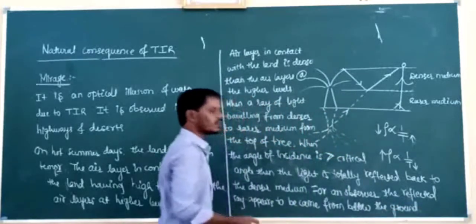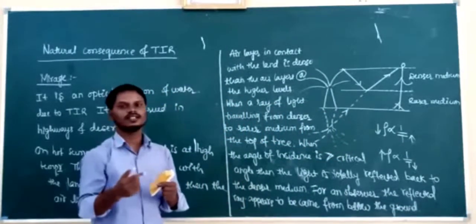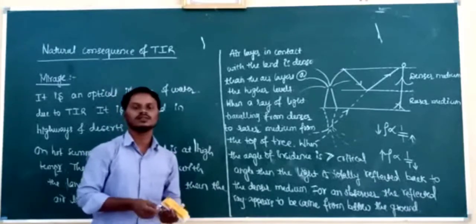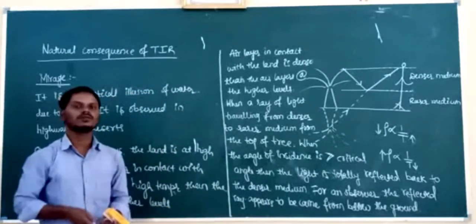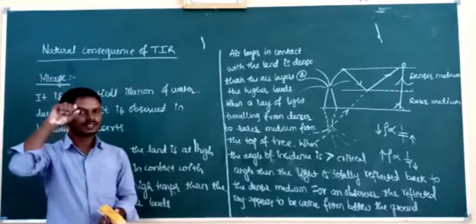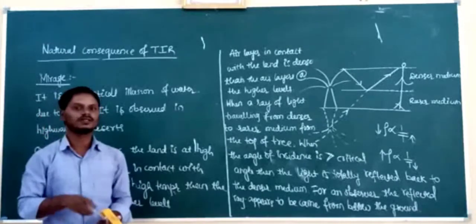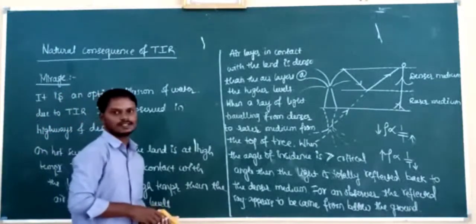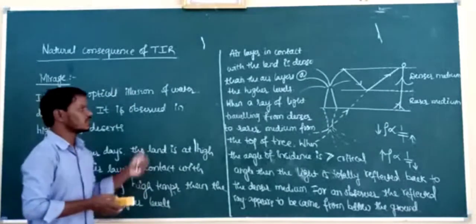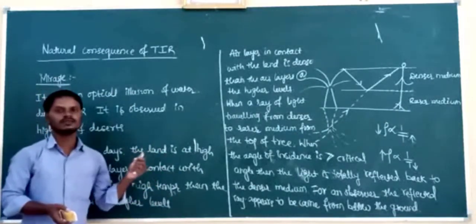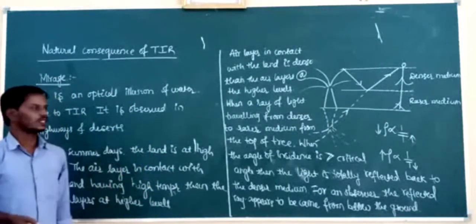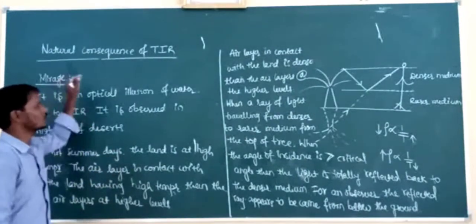Then the observer observes the inverted image of the tree as if it is formed in a pond of water. Actually, there is no water. This optical illusion of water due to total internal reflection of light is called mirage. Okay, so it is very important to know how the mirage is formed. So this is about mirage.